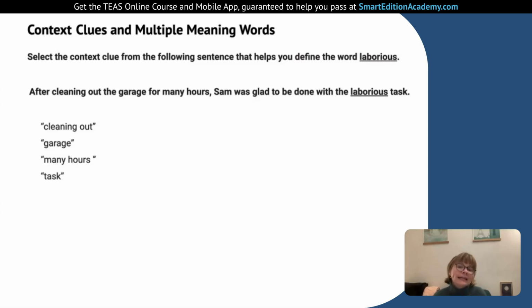So if we look down, cleaning out was really the task, so that's not a match. Garage, that again goes with cleaning out the garage being the task. Many hours. That's the clue that tells us, oh, this means that it was a lot of work. It was really hard. That must be what laborious means. And if we go down to task, well, the task was cleaning out the garage, so that's a bit separate from the laborious. So it was laborious, it was a lot of work because it was many hours. And we know that because we see that it took many hours. So that's the option 3 there.